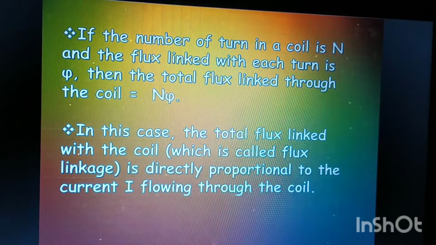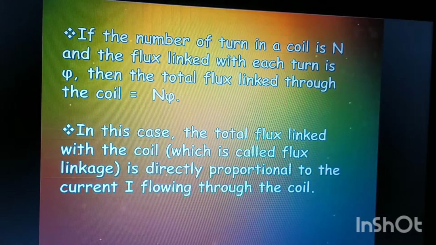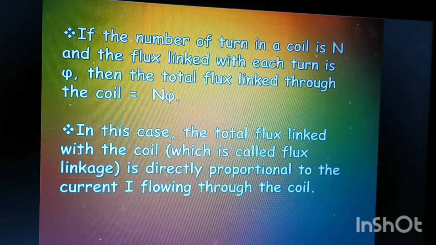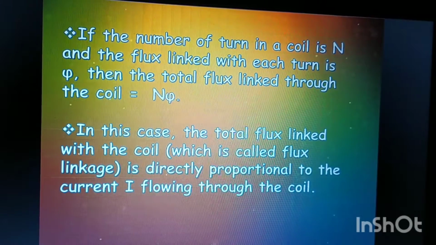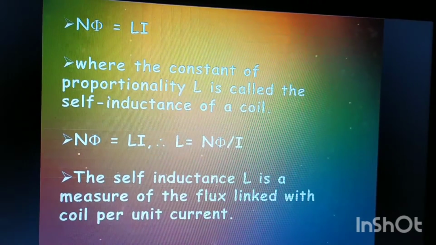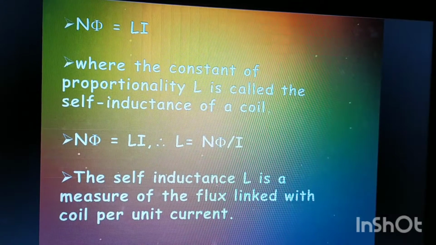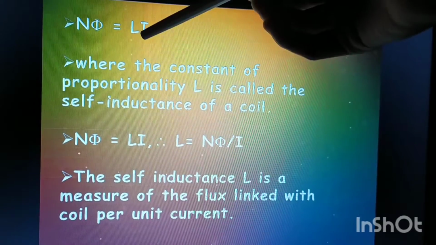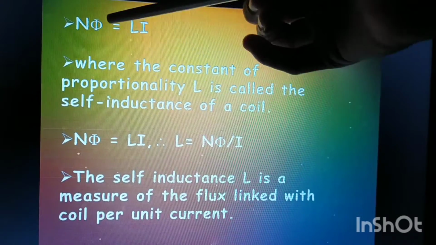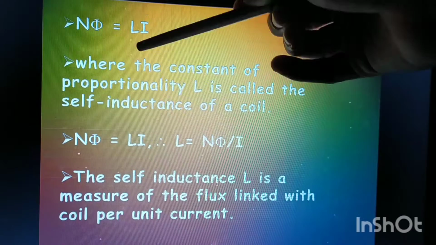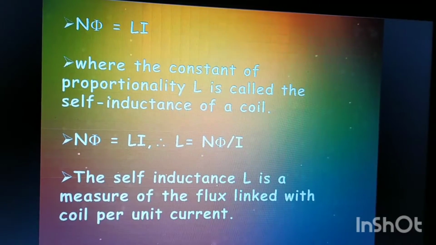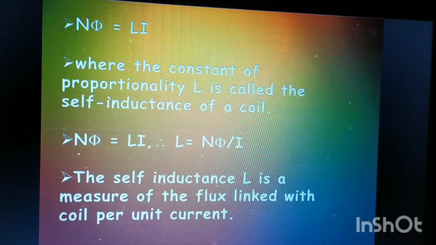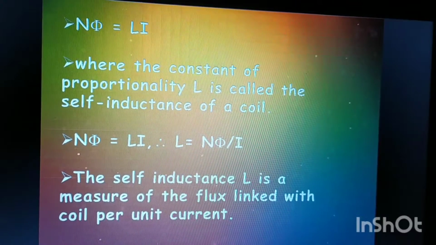The total flux linked with the coil is directly proportional to the current flowing through the coil. Understood? So the total flux is N phi, and it is directly proportional to I. If we remove the proportionality sign, we get N phi equals L into I. What is this L here? It is the constant of proportionality, and this constant of proportionality is known as the self-inductance of the coil.